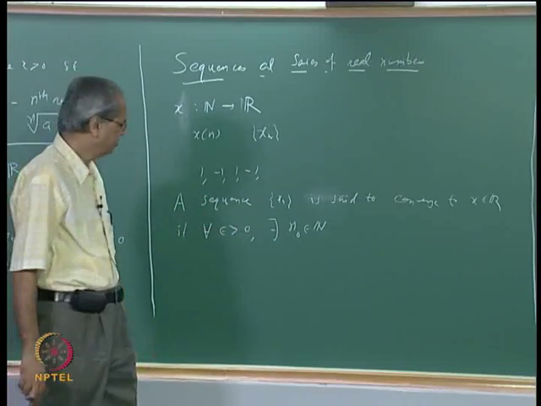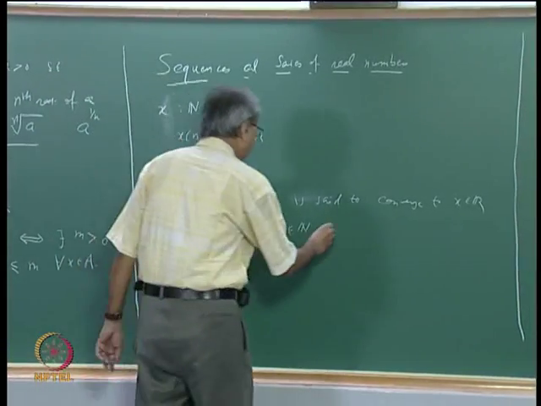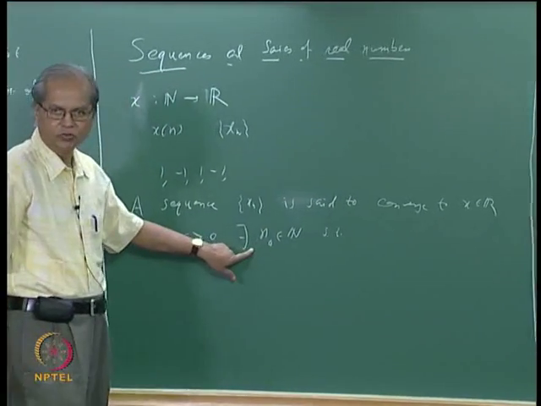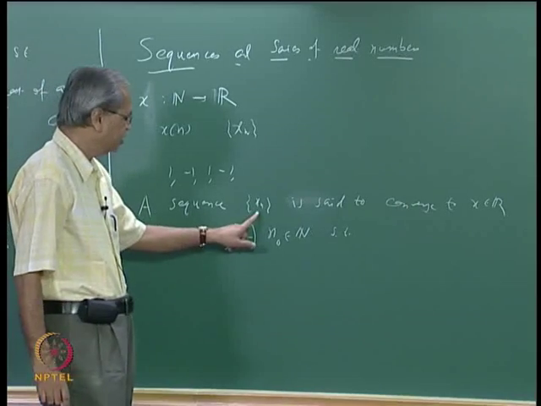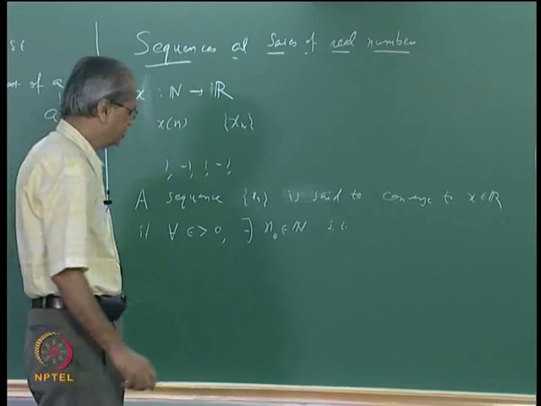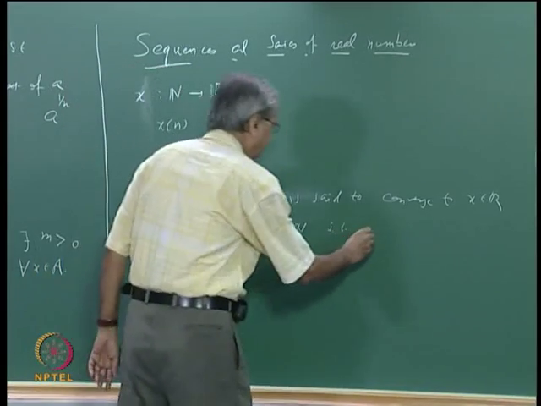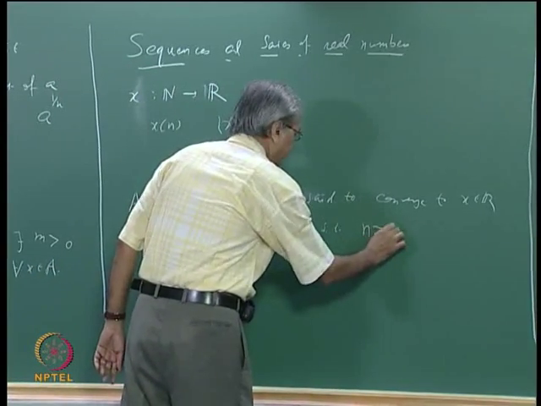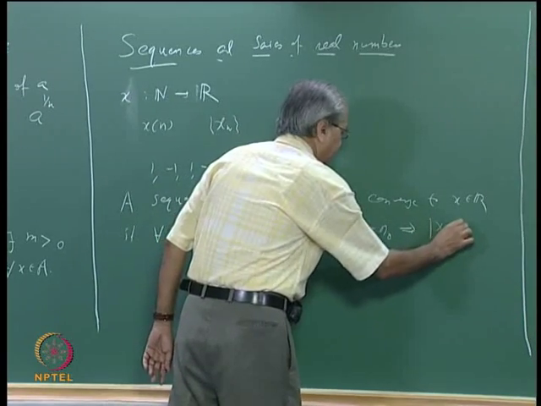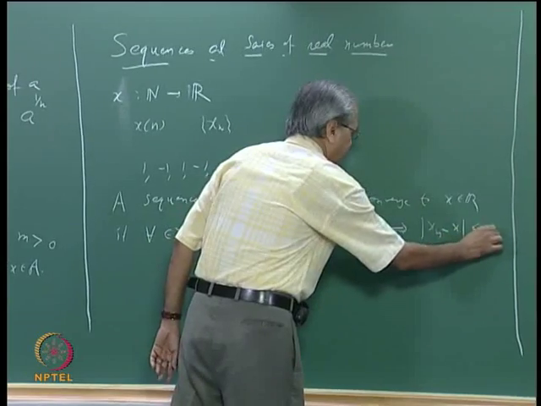Such that whenever n is bigger than or equal to n0, the difference between x and xn is less than epsilon. That is, n bigger than or equal to n0 implies mod xn minus x less than epsilon.